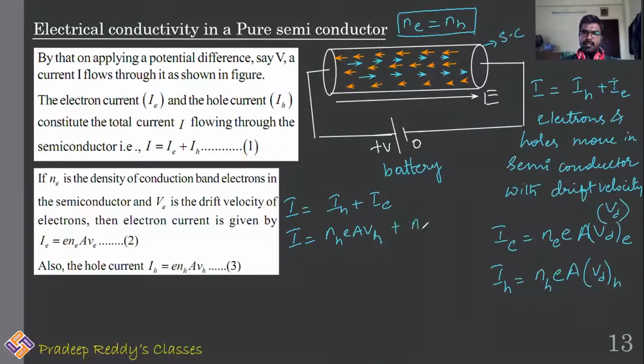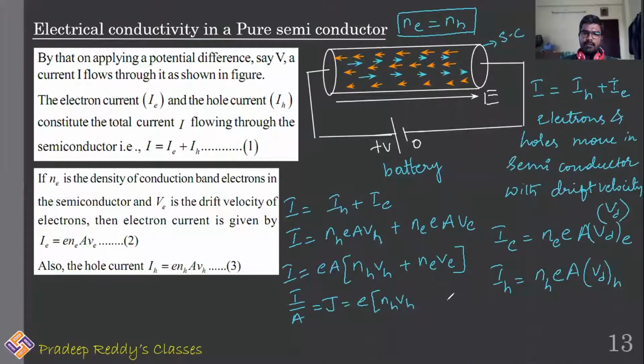plus NE E A VE, where VE is drift velocity of the electron, VH is drift velocity of the holes. You can take EA common from this. I can write it as NH VH plus NE VE. From here I can write I by A is equal to J, which is drift current density J, that is E into (NH VH plus NE VE). Let me take this as equation number 1.